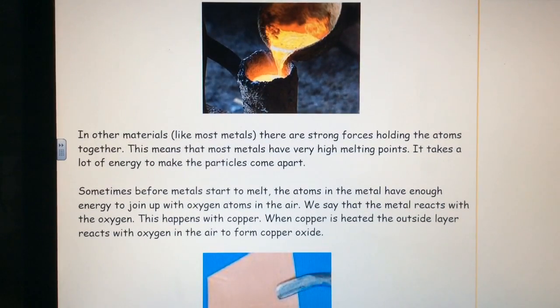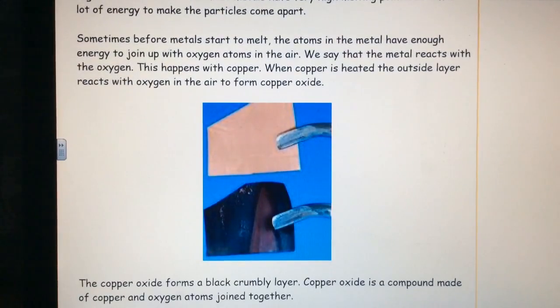In other materials, like most metals, there are strong forces holding the atoms together. This means that most metals have very high melting points. It takes a lot of energy to make the particles come apart. Sometimes, before atoms start to melt, the atoms in the metal have enough energy to join up with oxygen atoms in the air. We say that the metal reacts with the oxygen.